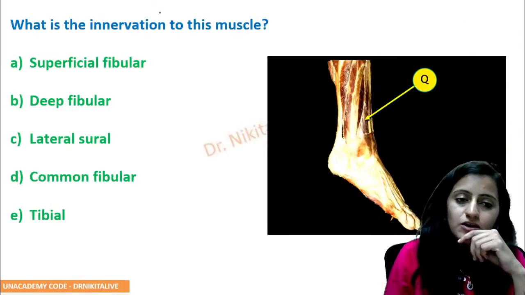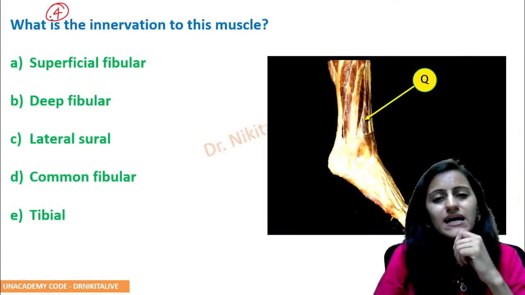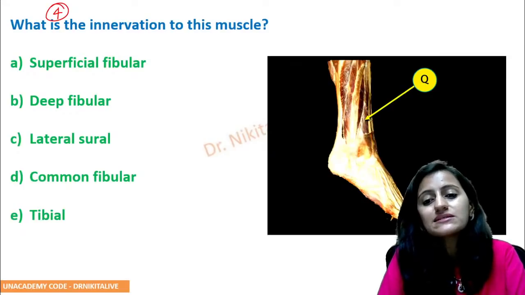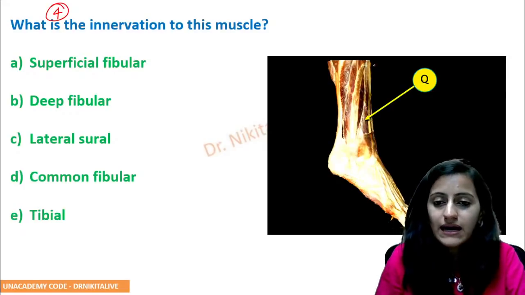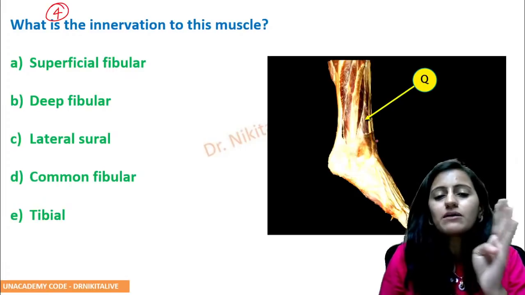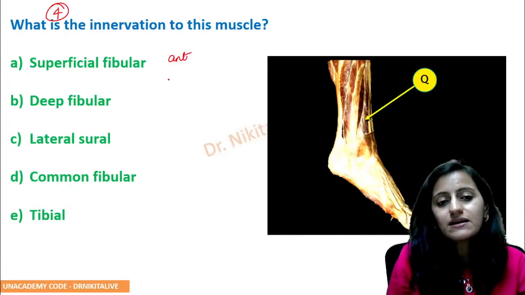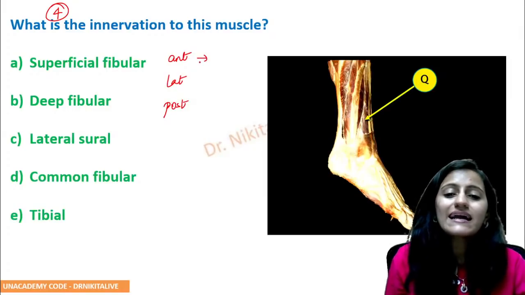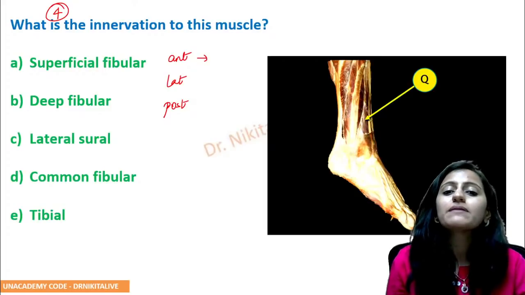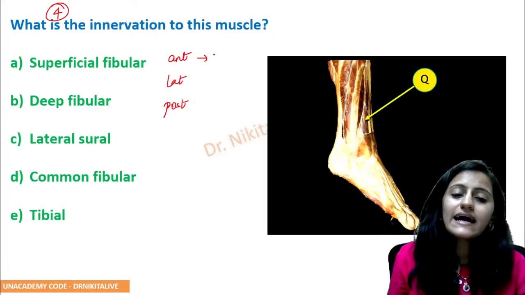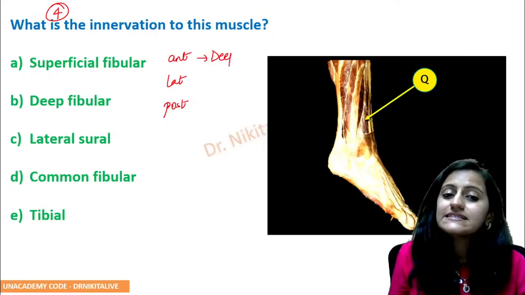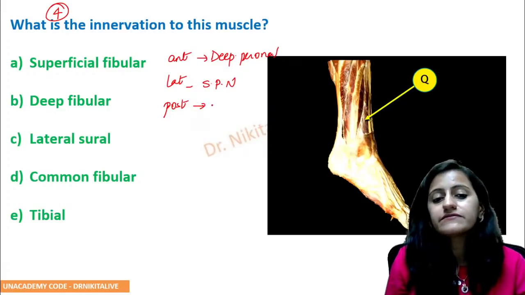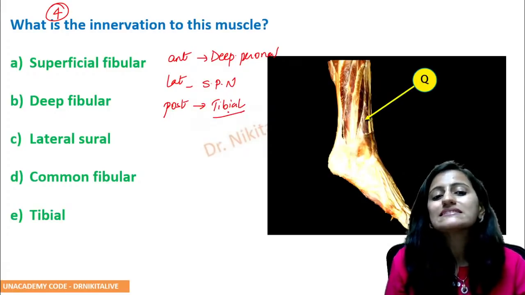Going to the next question, question number 4. Again, a question which you can solve strategically, smartly. What is the innervation of this muscle which is shown here? Now, in the lower limb, you have the anterior compartment, the lateral compartment, and the posterior compartment. Your anterior compartment muscles are supplied by the deep peroneal nerve. The lateral compartment is the superficial peroneal nerve.